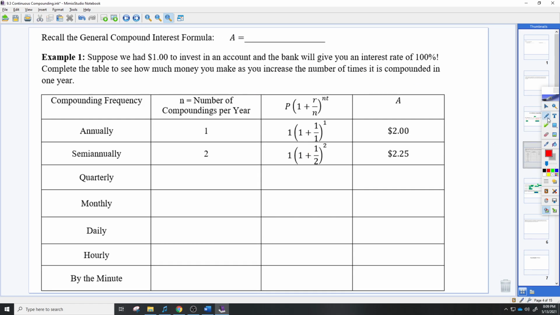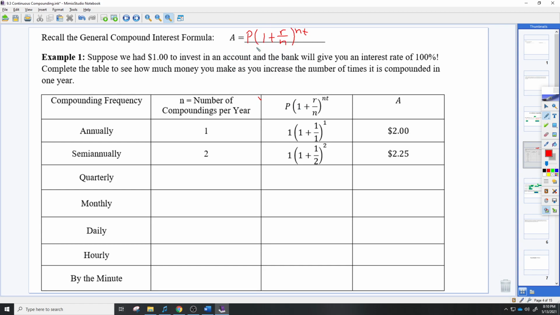So let's recall the general compound interest formula. That would be A equals P, which is principal, times 1 plus R over N to the NT. And hopefully you remember what all that stuff means.